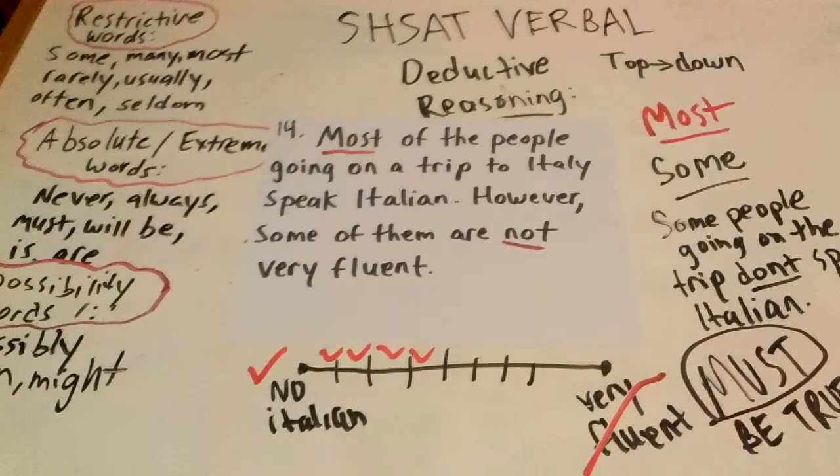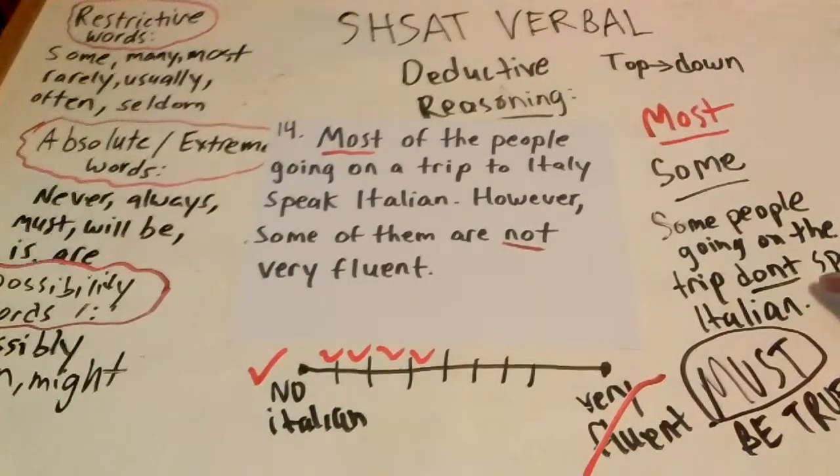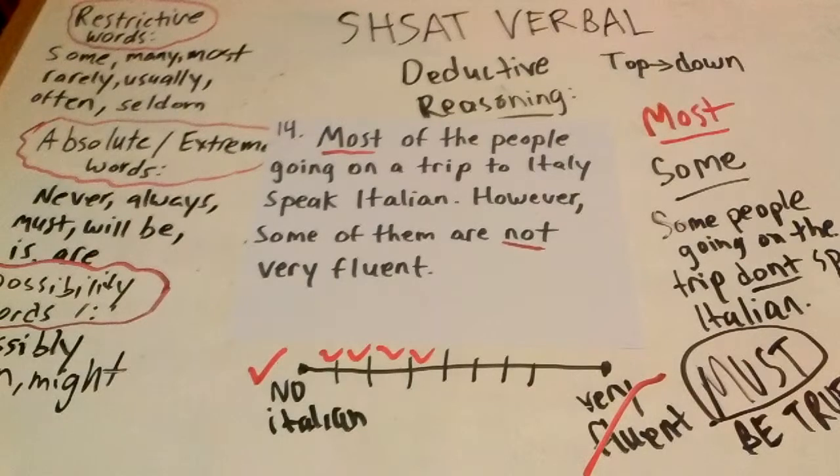So that first sentence there, that question labeled question 14 says, most of the people going on a trip to Italy speak Italian. And I told you that the sentence that would complement that is this one. That some people going on the trip don't speak Italian. So what does it mean when I write a complement? It's the sentence that when you put it together with the one that you're considering, makes the sentence complete. It covers all possibilities. All possibilities are covered.